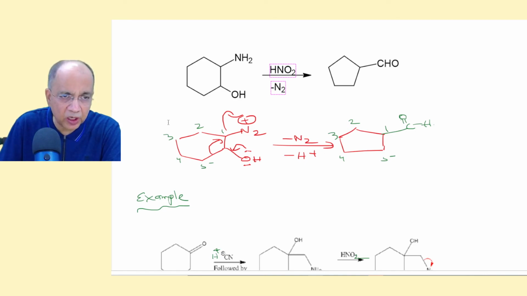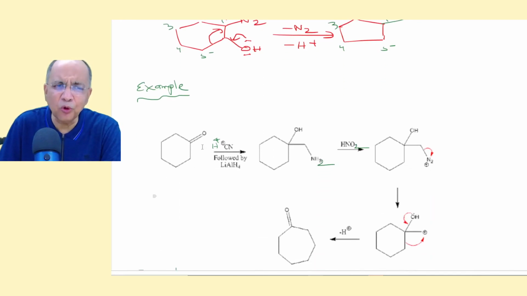I have numbered 1, 2, 3, 4, 5, 1, 2, 3, 4, 5, and after deprotonation, this group which will be hanging on to carbon number 1, not this carbon, this carbon is not there. So this sigma bond has joined to carbon number 1, so 1, 2, 3, 4, 5, and carbon number 1 will now have a free aldehyde group after deprotonation.